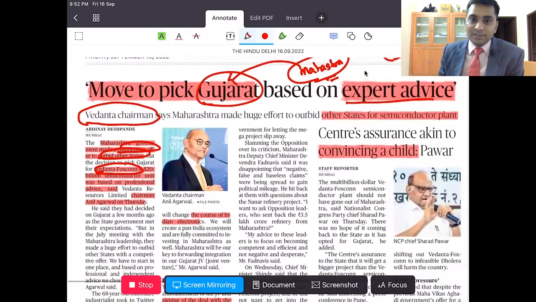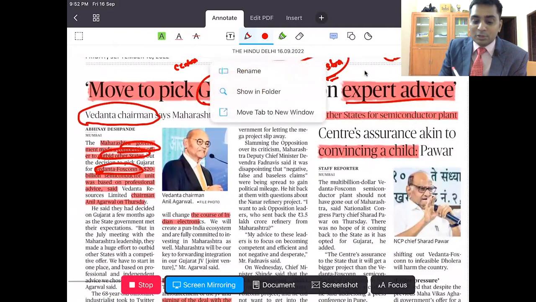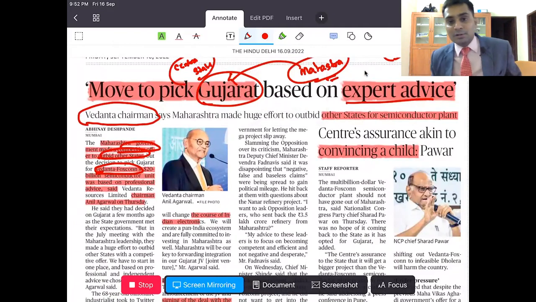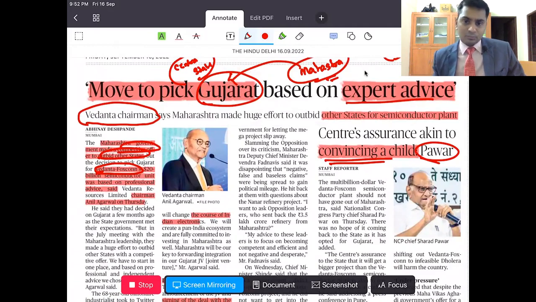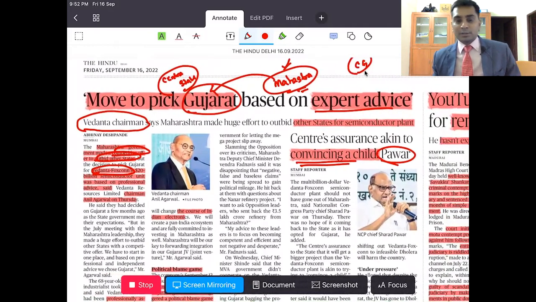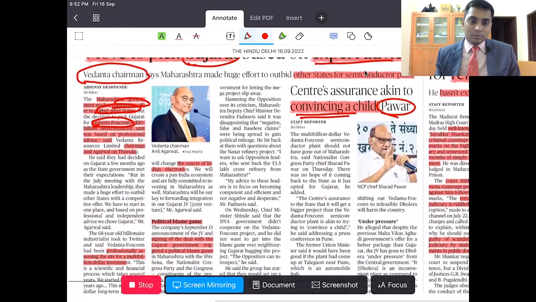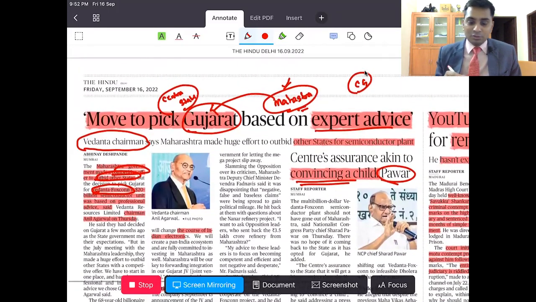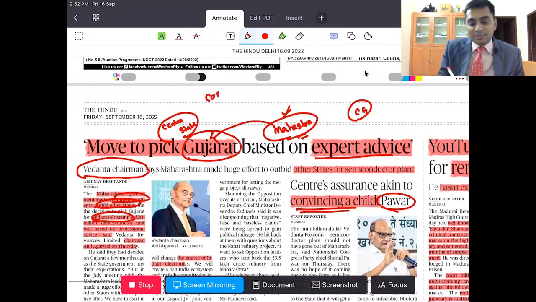Some people say that this is excessive intervention of the central government into the state government, because Narendra Modi being from Gujarat, they say that this is being moved. This is what Congress is saying. Now look at Pawar. Sharad Pawar is saying the same thing, right? It is like convincing a chain to move from Maharashtra to Gujarat. So this is what the thing is. Where can you write this? You can write this in the corporate governance in ethics.